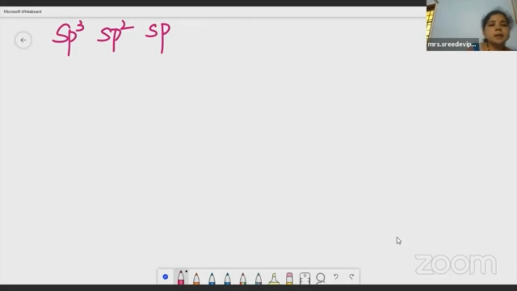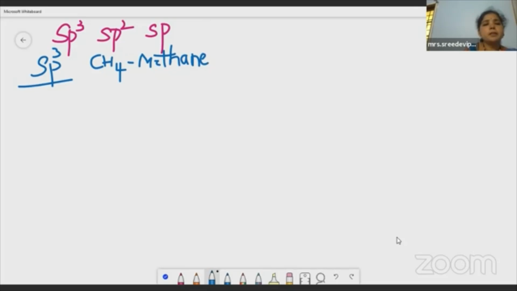Now let us see all these three types of hybridization by taking examples. Let me start with sp3 hybridization, children. I will take the example of the methane molecule. Methane is commonly known as marsh gas, as it is found in very damp places. In organic compounds, if one carbon atom is there, we call it meth; two carbon atoms, eth; 3, prop; 4, but; 5, pent.